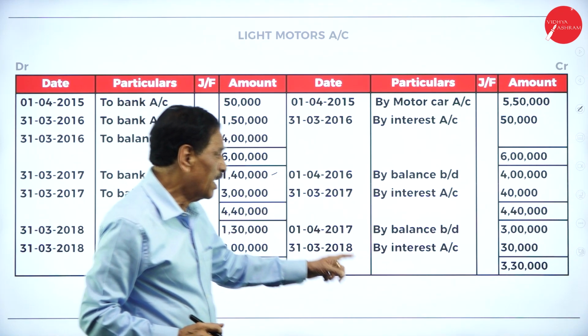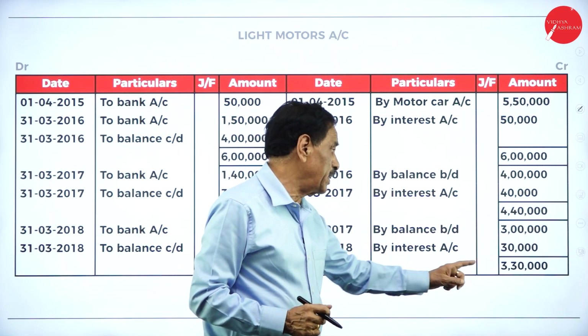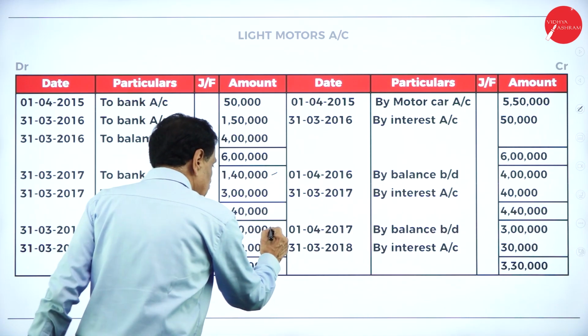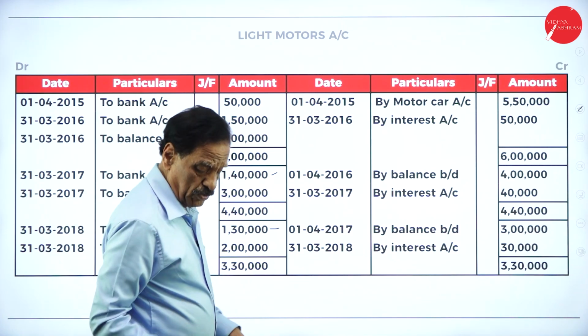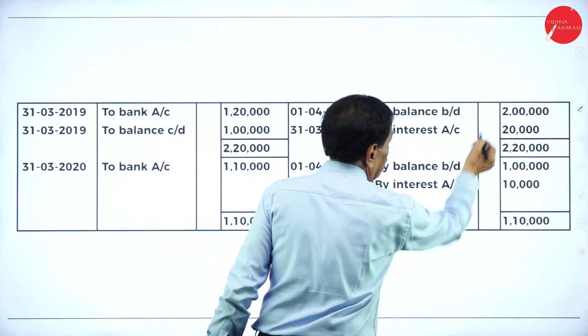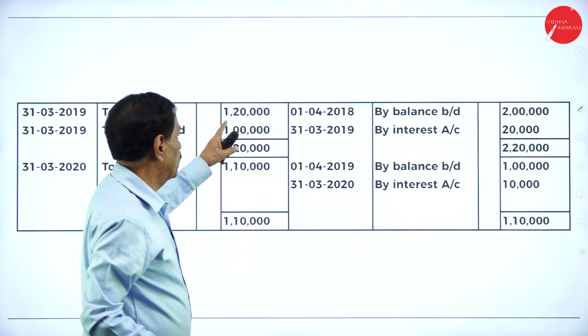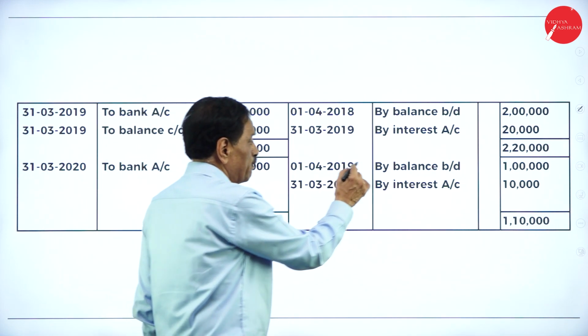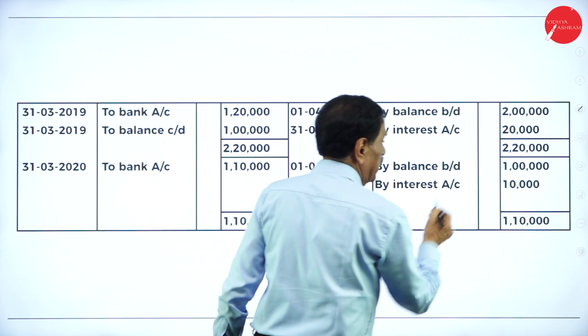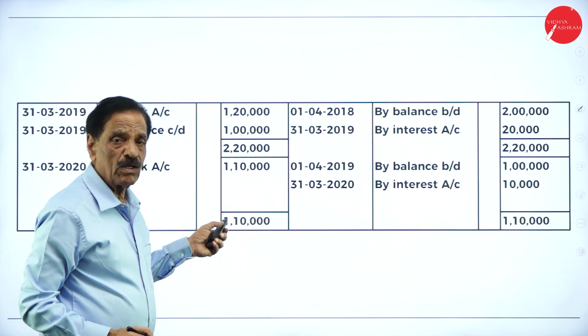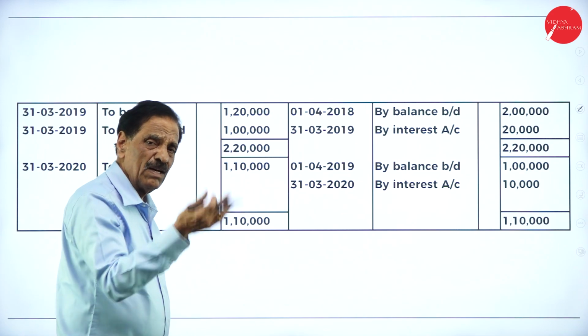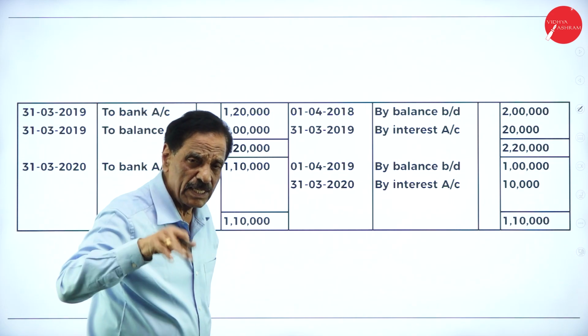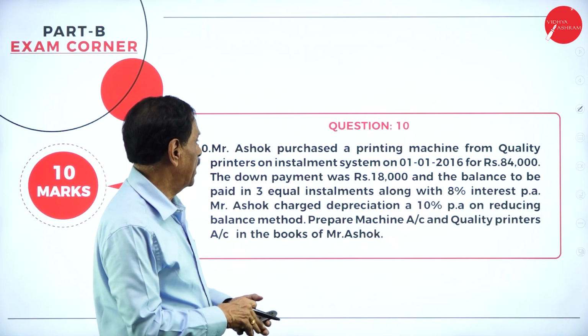Balance is 3 lakh. On 3 lakh, 10% is 30,000. He is going to pay 1,30,000. Balance is 2 lakh. Then 10% of 2 lakh is 20,000. So that installment is 1,20,000. Last installment: by balance brought down 1 lakh, by interest 10,000, to bank account 1,10,000. Brought down, to bank first installment, second installment, third installment. Then question number 10.